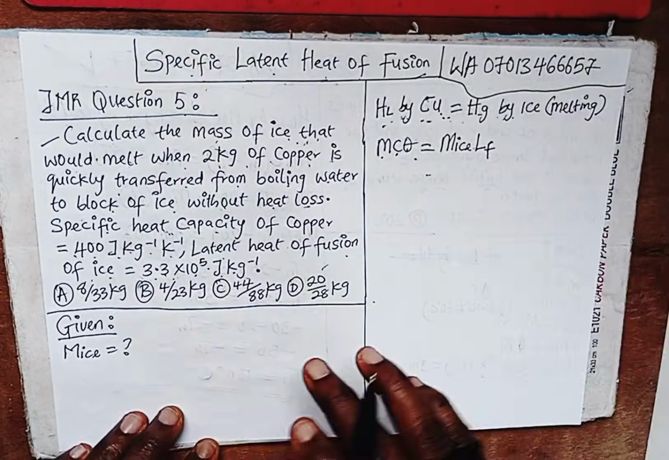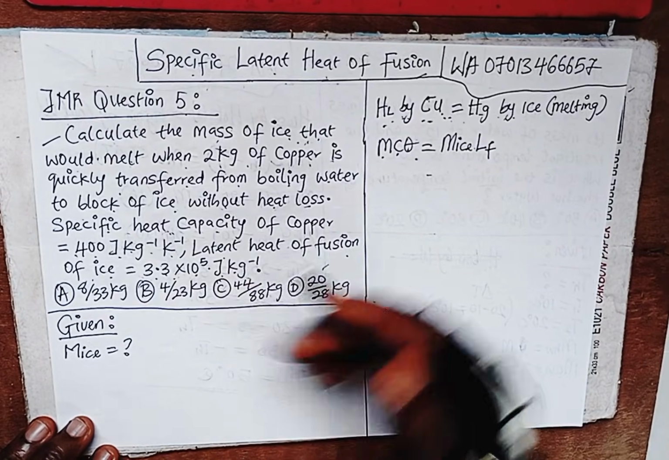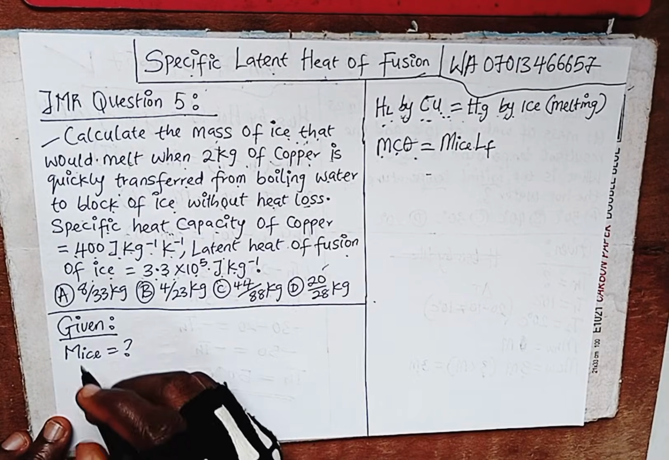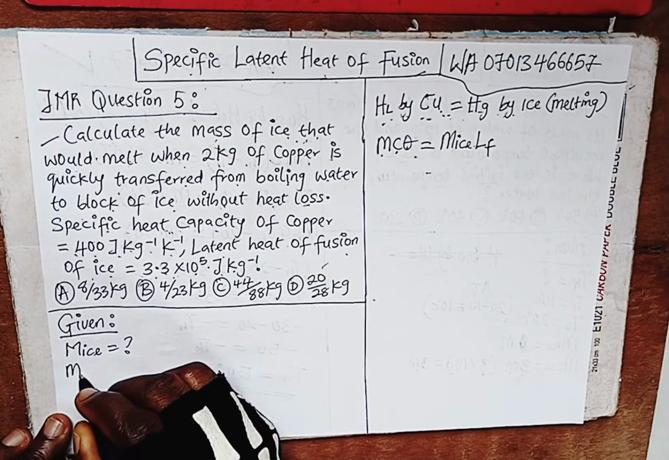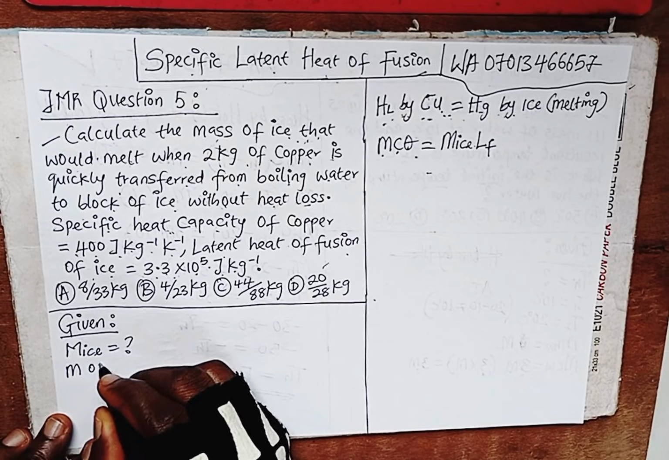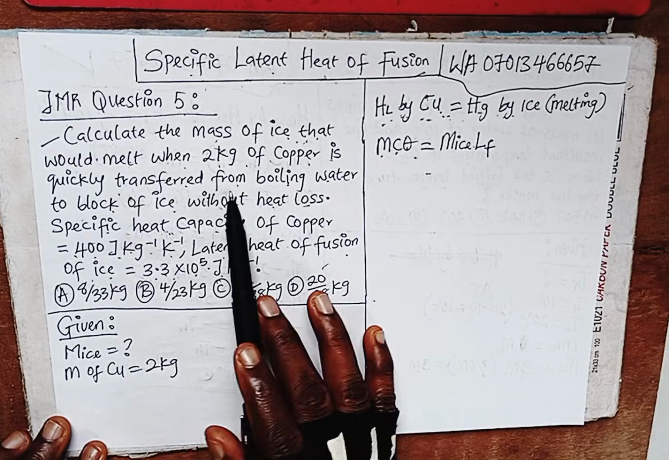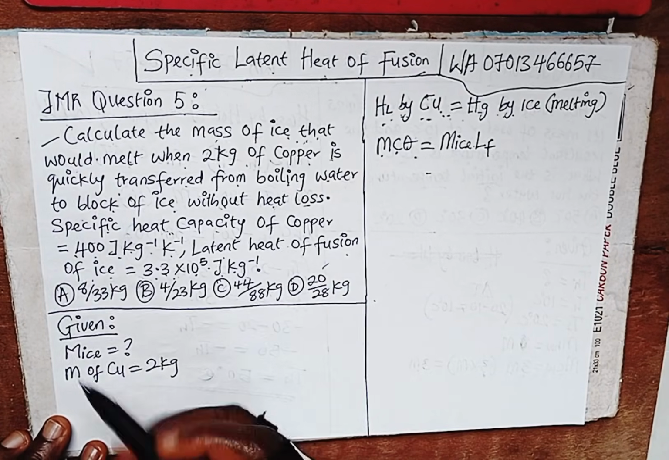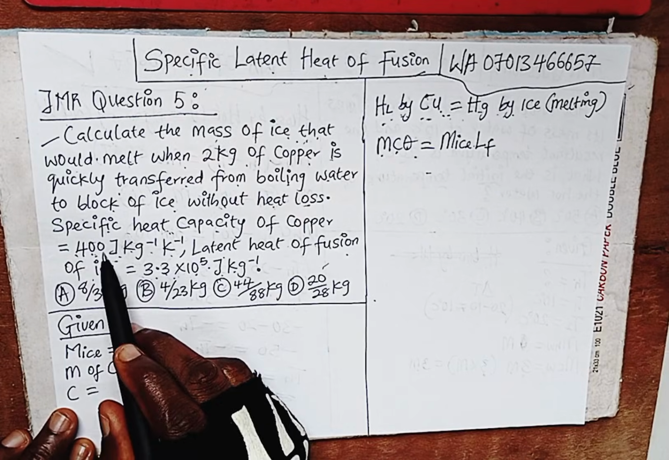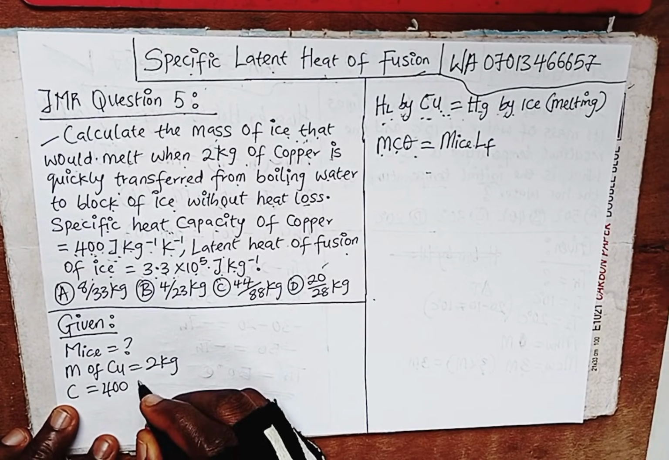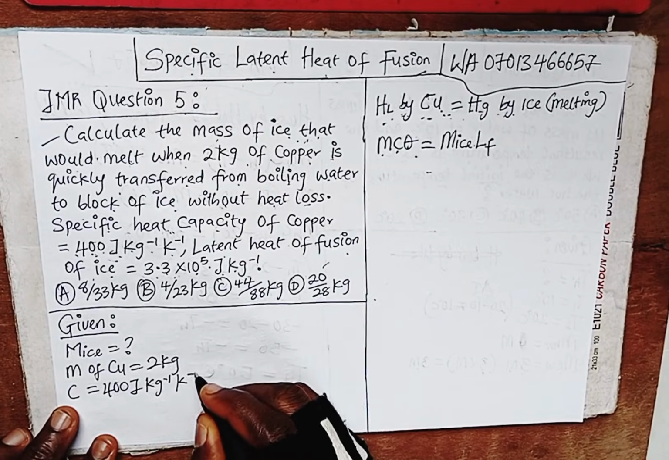So before we apply this formula, let's write out the parameters we were given to figure out if we have enough to apply it. If you look at the question, we were given the mass of copper equal to 2 kilogram. What else were we given? We were given the specific heat capacity of copper, C, equal to 400 joule per kilogram per Kelvin.